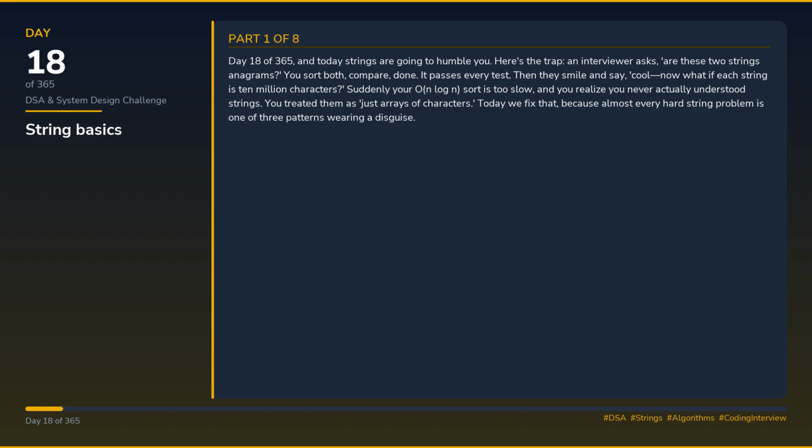Day 18 of 365, and today's strings are going to humble you. Here's the trap. An interviewer asks, are these two strings anagrams? You sort both, compare, done. It passes every test. Then they smile and say, cool. Now what if each string is 10 million characters? Suddenly your log-linear sort is too slow, and you realize you never actually understood strings.